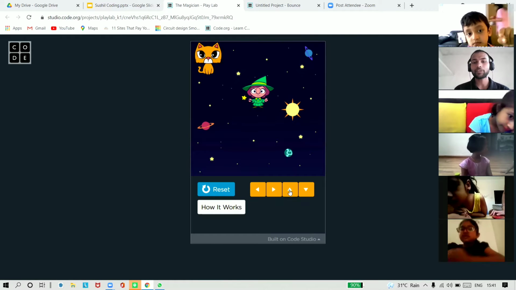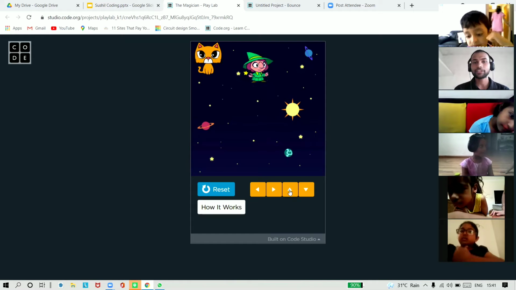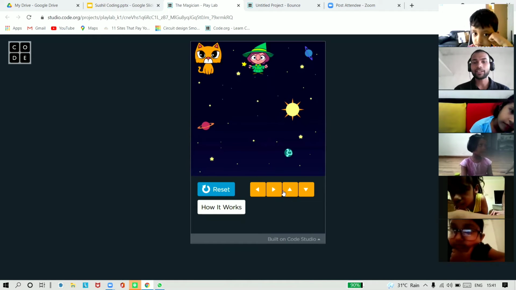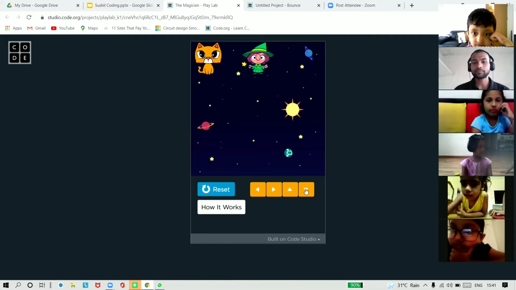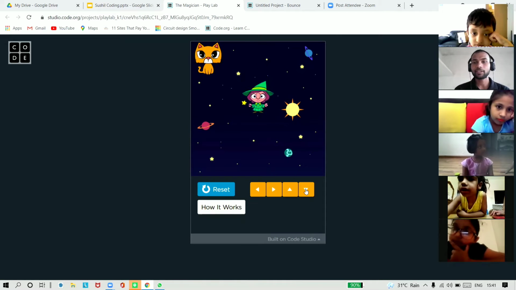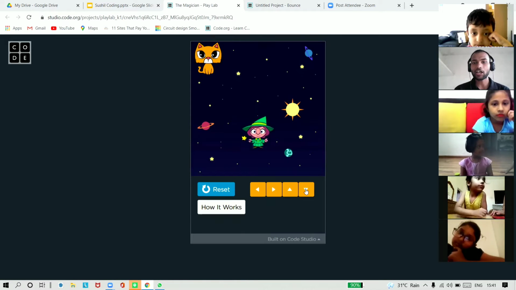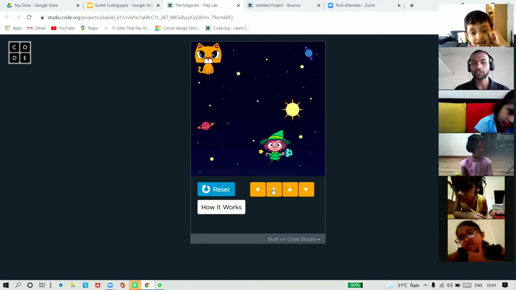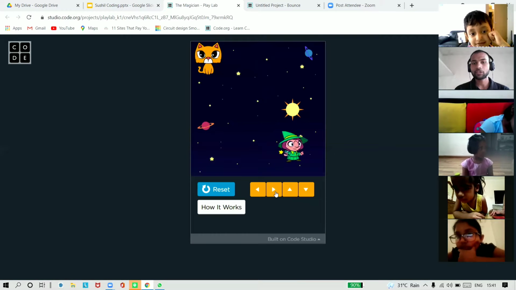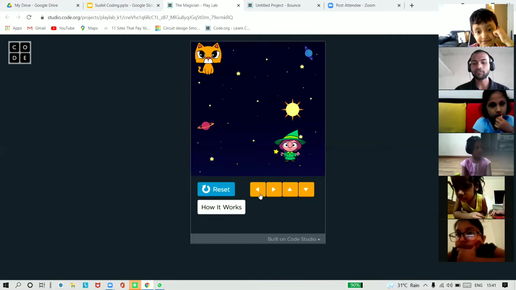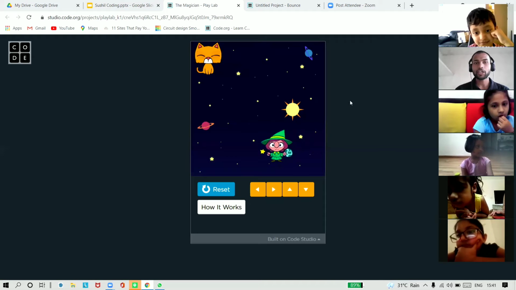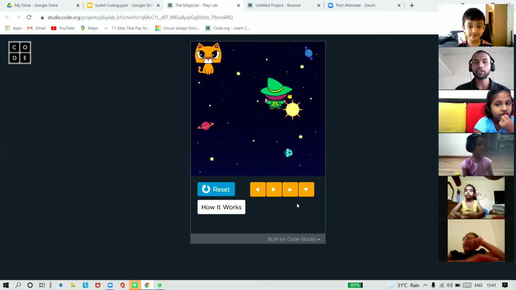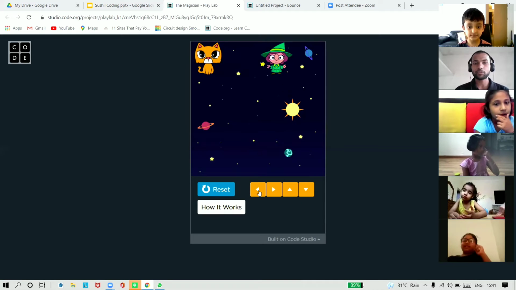See, this magician is going upward now, and when I click on this down arrow, the magician goes down. When I click on this right arrow, the magician will go right, and if I click on this left, it will go left. So I need to reach here first. I will first go upwards. Now I'm going towards the cat.